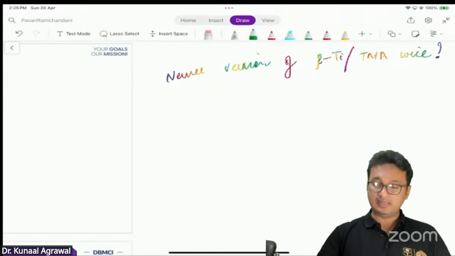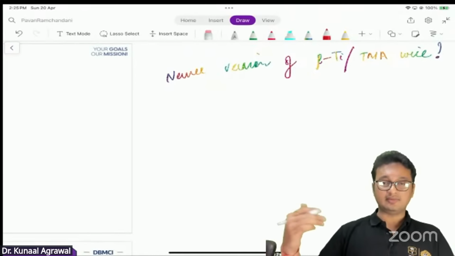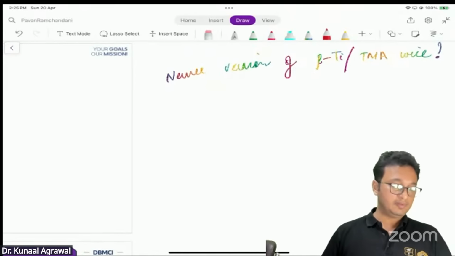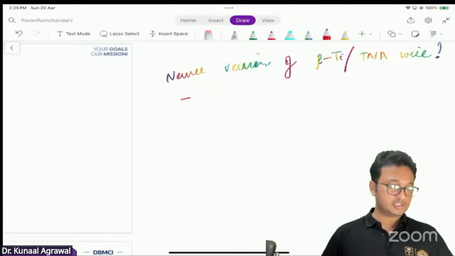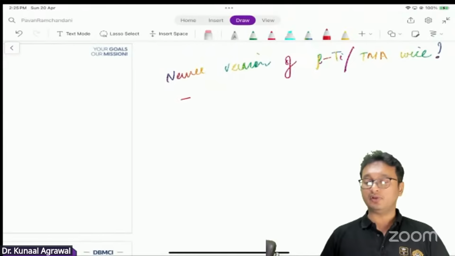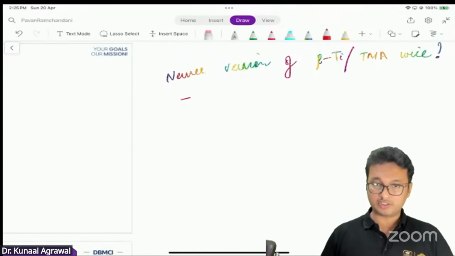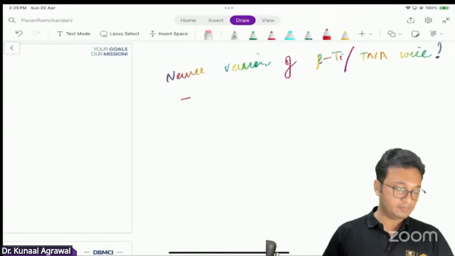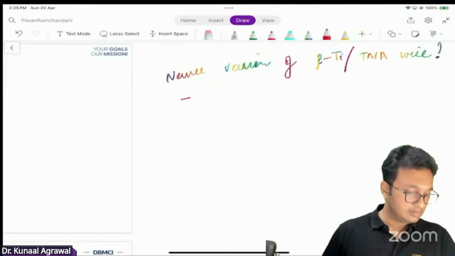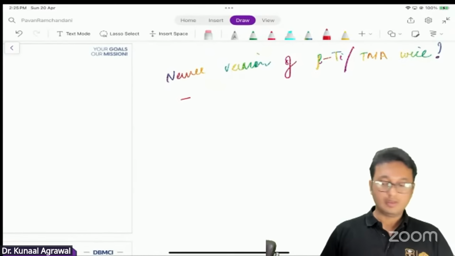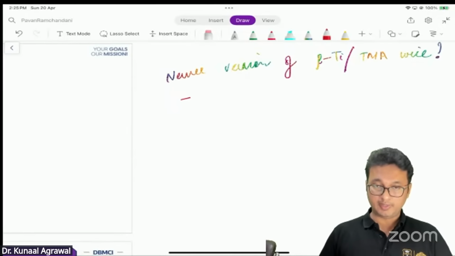I was unable to do so, as I have got feedback from different students. Can anyone of you recall the options for this question? The newer version of beta titanium wire should be?